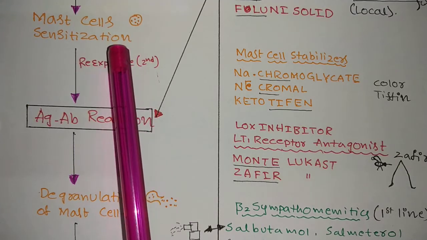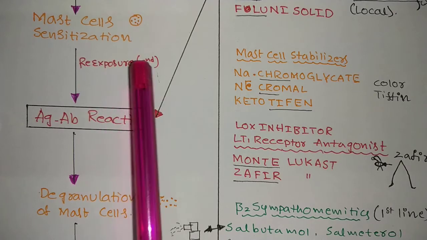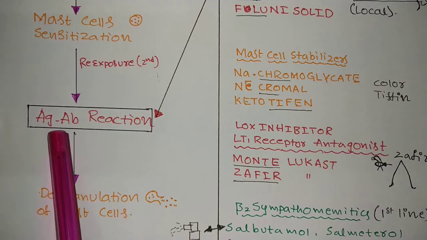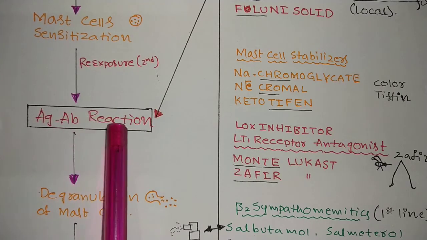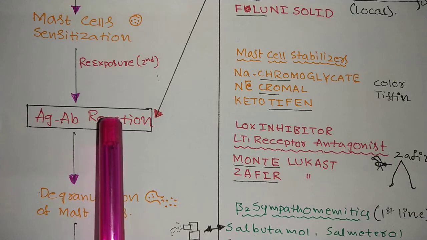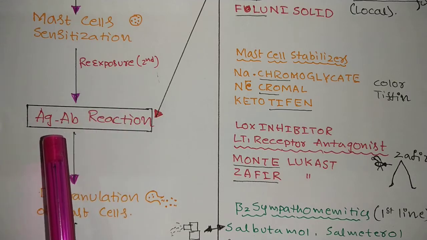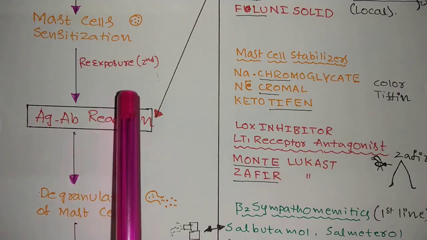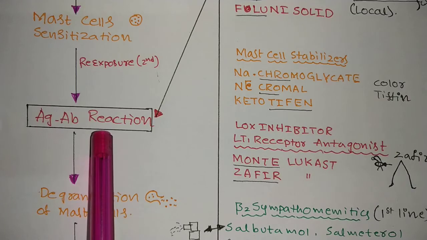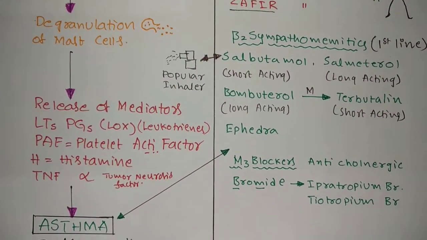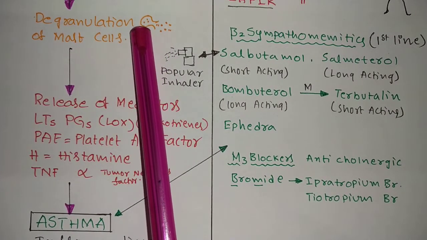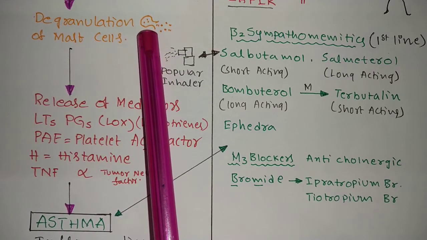These get sensitized. And when there is a re-exposure, that is, the second time the same antigen is exposed, then only an antigen antibody reaction will occur. Until then, only antibody will be created in the body. There is no antigen antibody reaction for the first time exposure. So the second time the antigen antibody reaction happens, and this leads to degranulation of mast cells. All the granules present inside the mast cell will come outside.